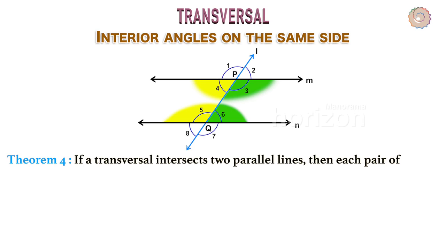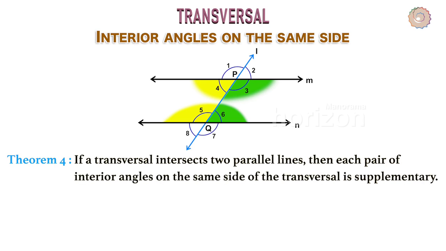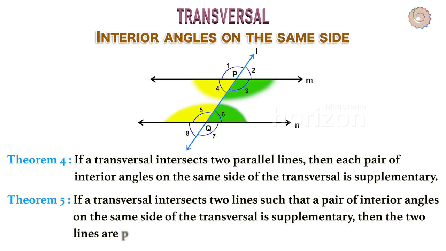If a transversal intersects two parallel lines, then each pair of interior angles on the same side of the transversal is supplementary. Supplementary means the sum of the angles will be 180 degrees. The converse theorem is that if a transversal intersects two lines such that a pair of interior angles on the same side of the transversal is supplementary, then the two lines are parallel.